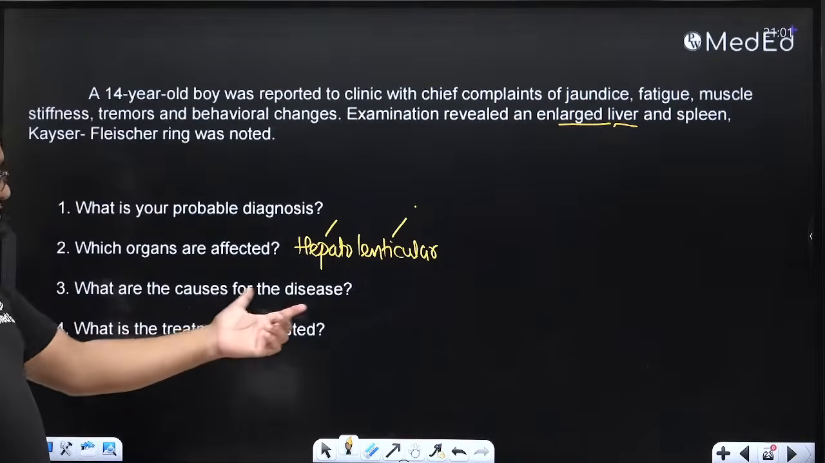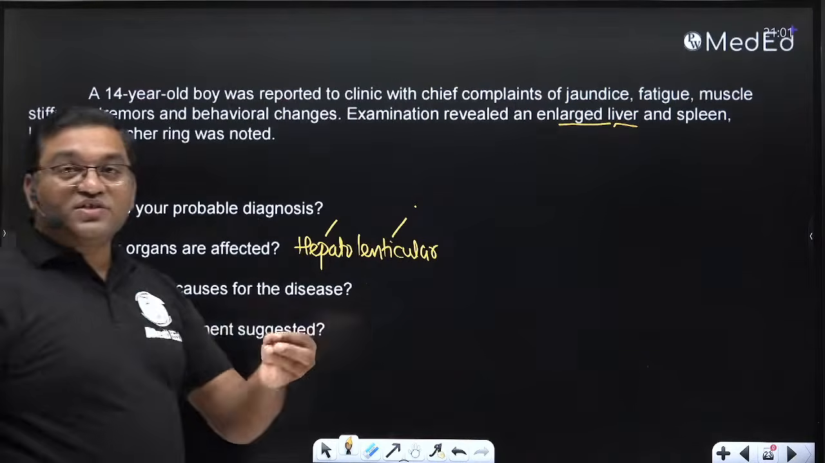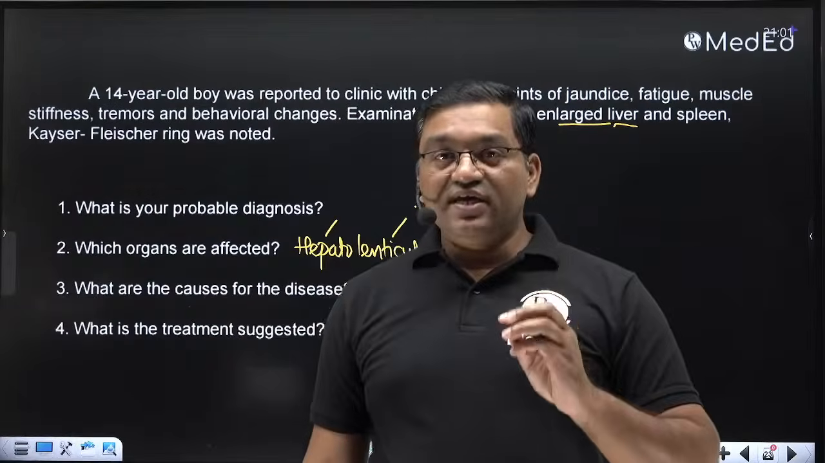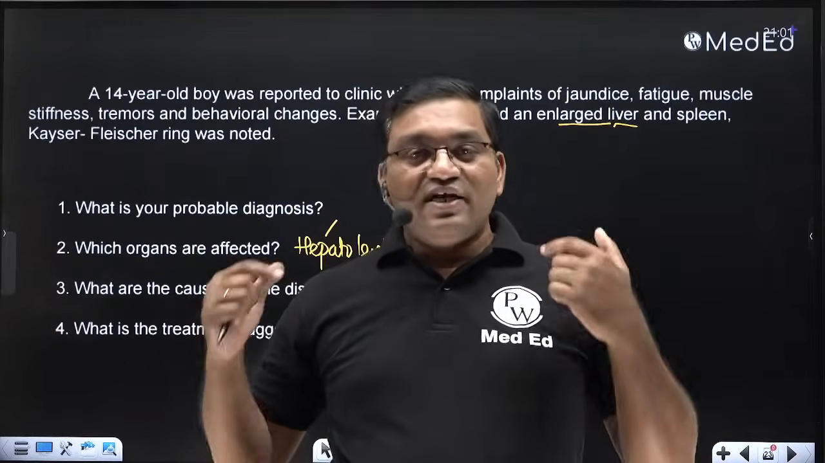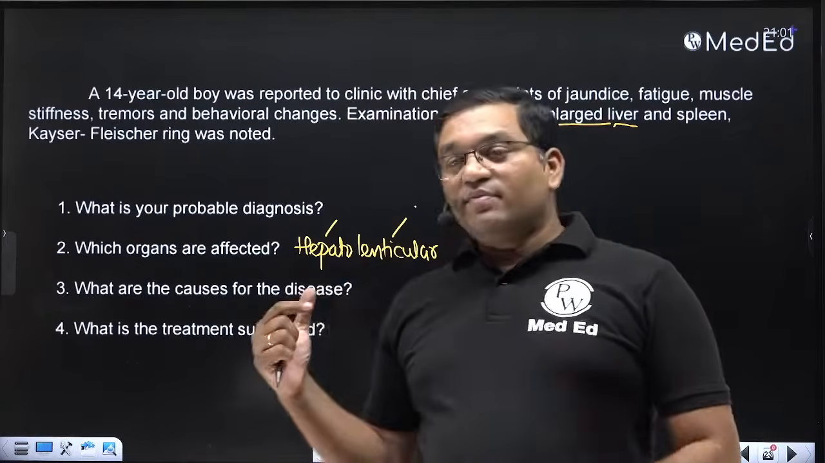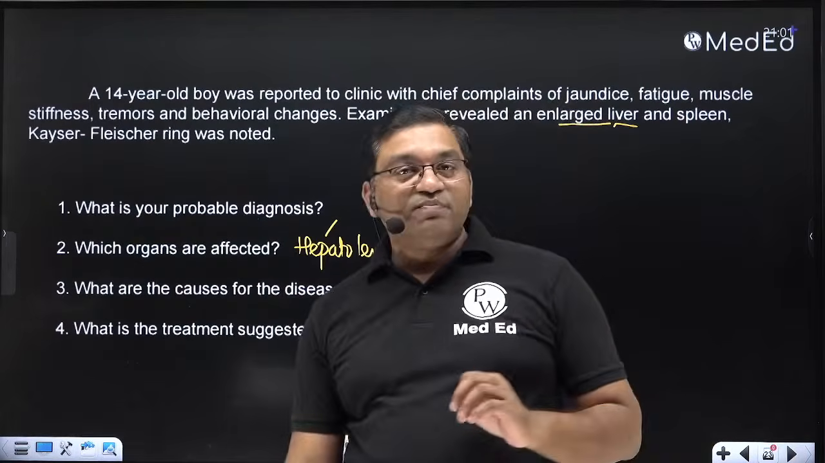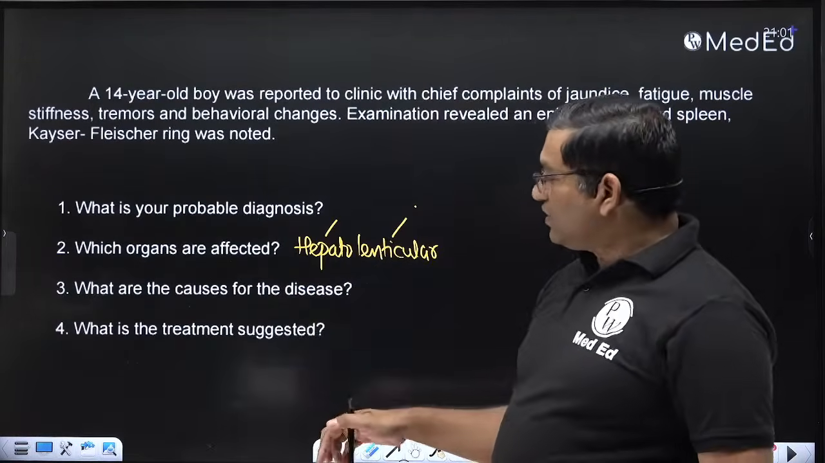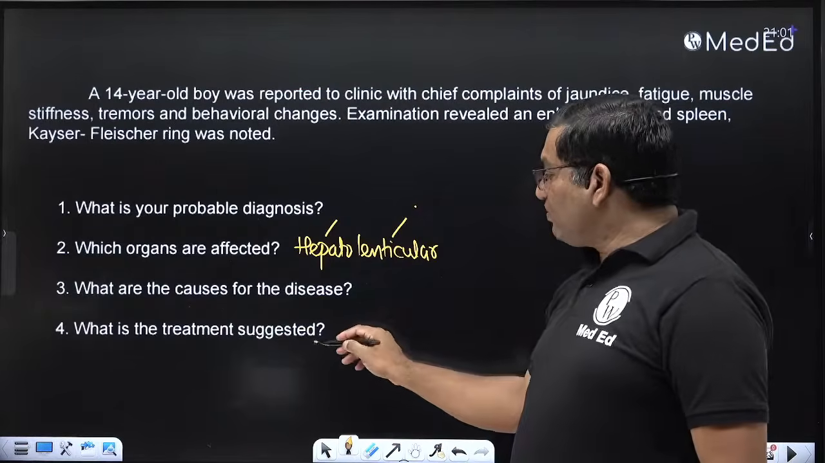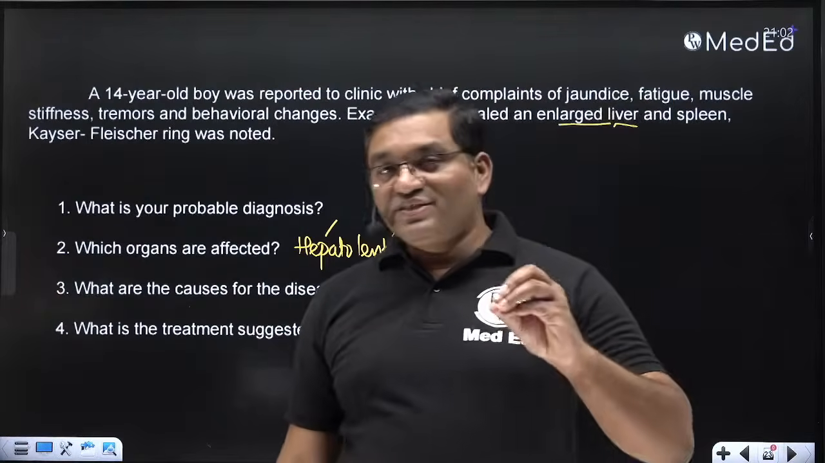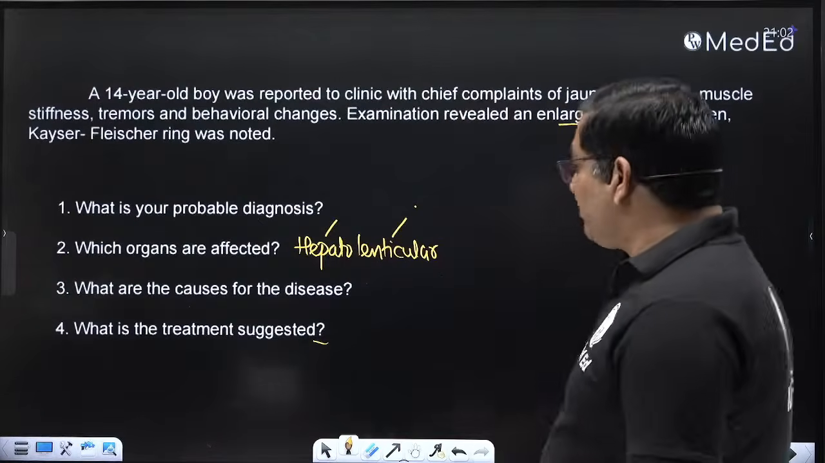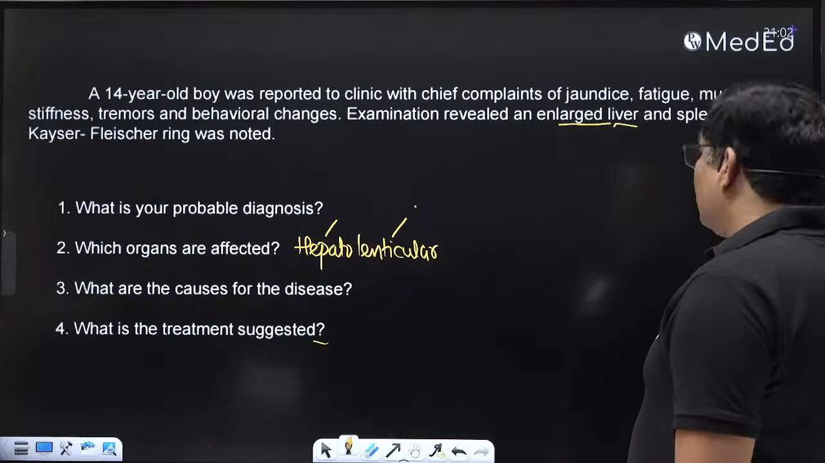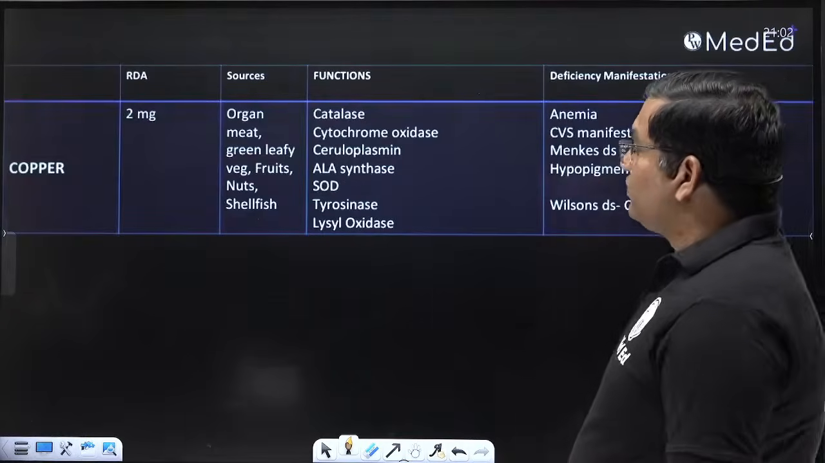What are the causes of the disease? It is because of mutation in ATP7B. Menkes, यम पहले आता है इसलिए A पहले, Menkes is ATP7A mutation and Wilson's disease is ATP7B mutation. दोनों का फंक्शन मैं बताता. What is the treatment suggested? It is penicillamine, a copper chelating agent, and symptomatic treatment is given. Behavioral therapy is needed for the mental retardation and the CNS manifestations.